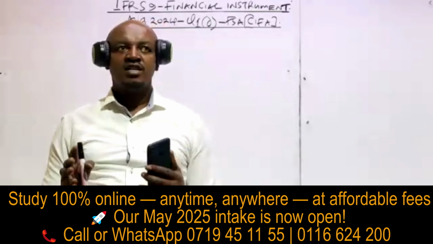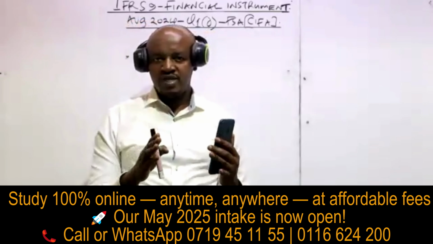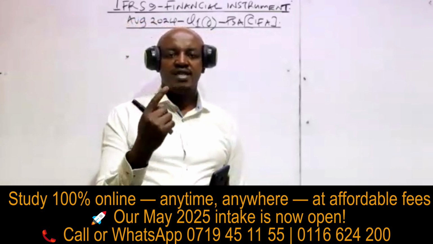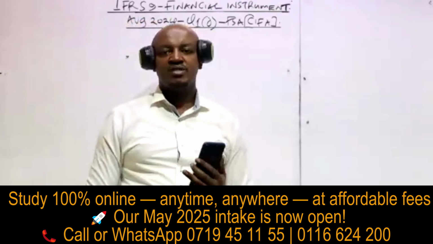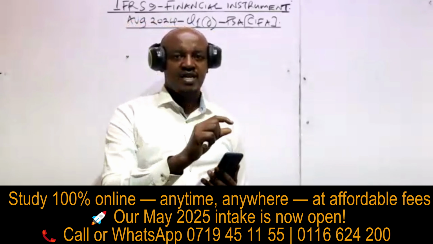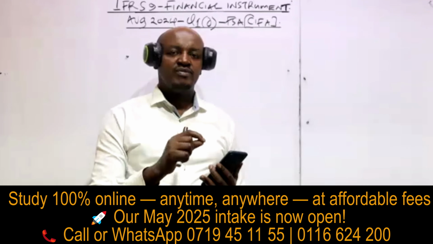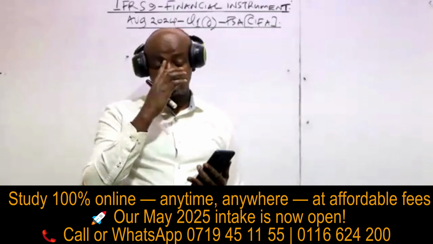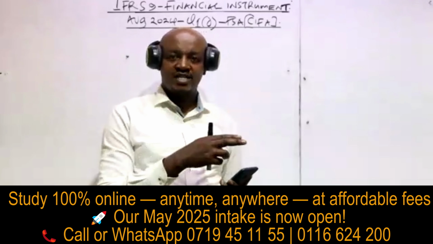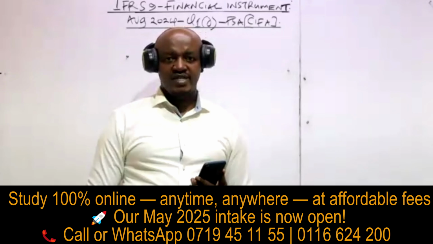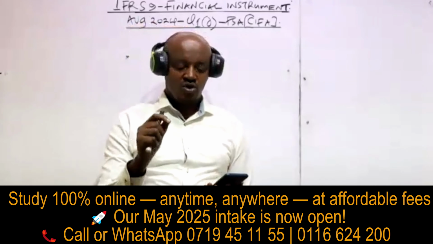For example, if you invest in government treasury bonds having a life of 2 years, mostly your objective will be to earn interest for 2 years, and then at the end of the second year, once the government redeems those treasury bonds, you're given back your principal amount. So your objective in making that investment is to collect cash flows. Number two, for a financial asset to be classified as a financial asset at amortized cost, it must pass the cash flow characteristic test. The cash flow the investor is receiving has to be interest and the principal repayment.